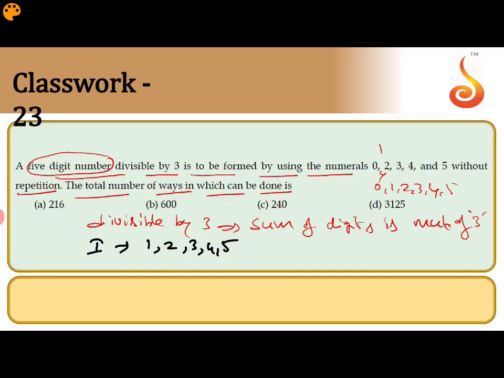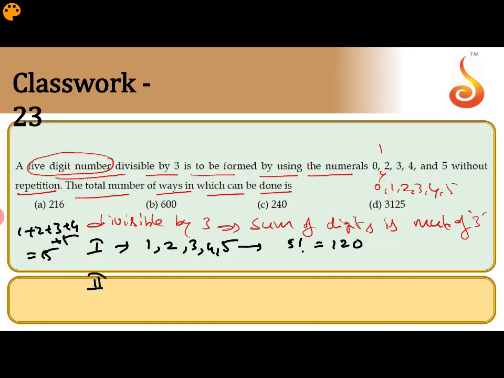With this combination, the number of 5-digit numbers is 5 factorial, that gives 120.